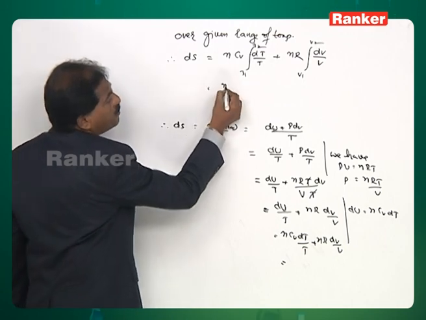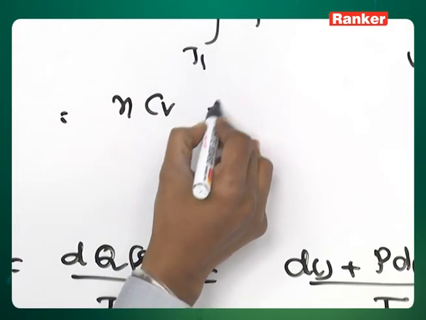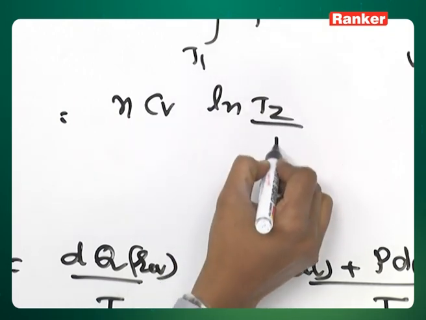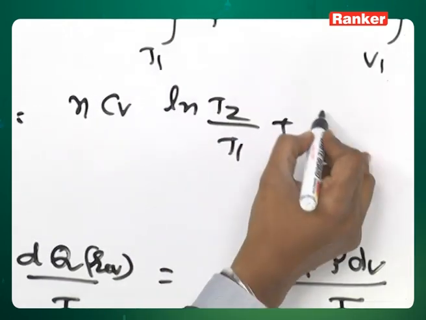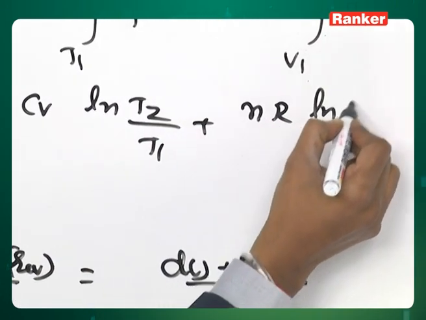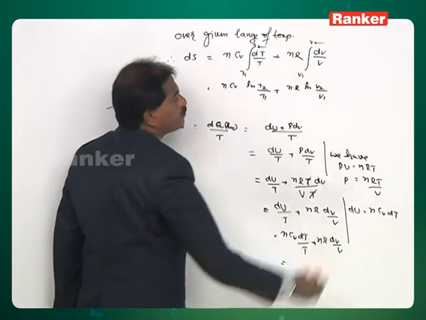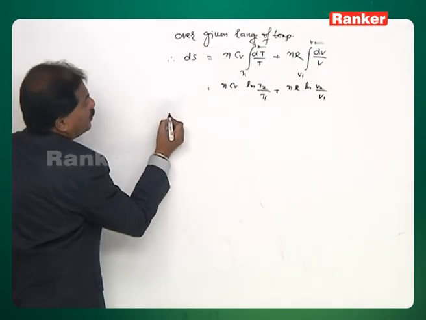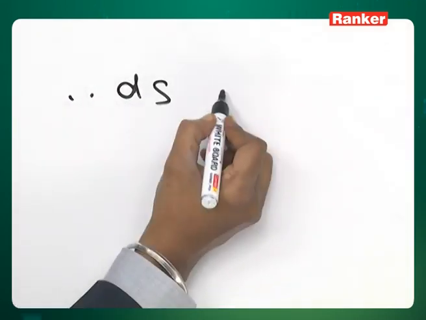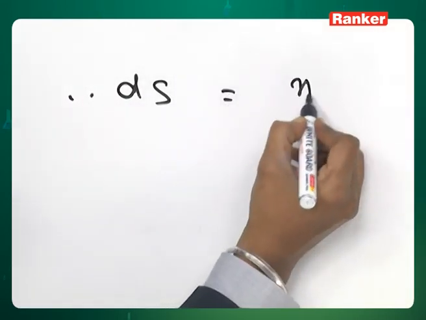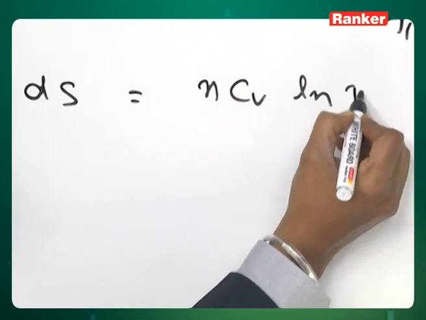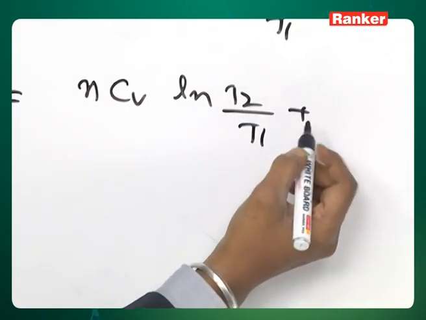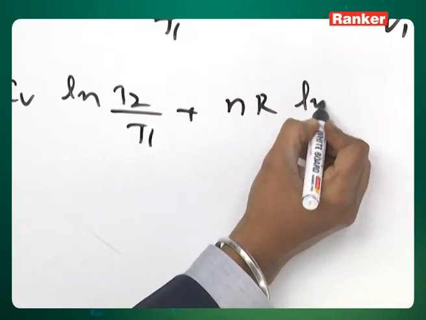Therefore, the next step is nCv ln T2 by T1, plus nR ln V2 by V1. Therefore, the change in entropy for an ideal gas is nCv ln T2 by T1 plus nR ln V2 by V1.